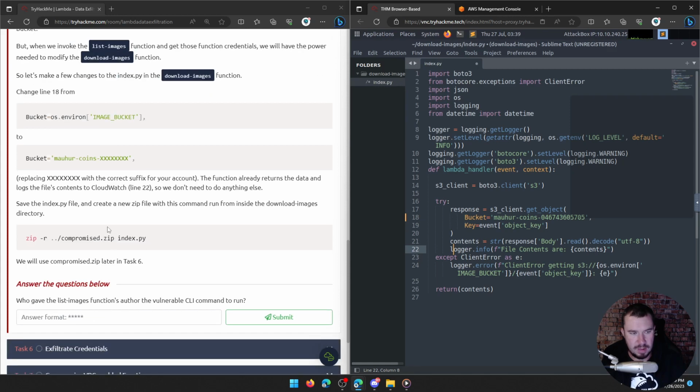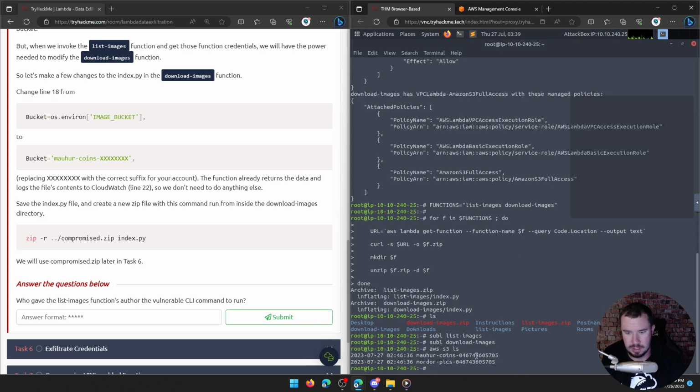Save the index.py file and create a new zip file with this command run from inside the download images directory. So let's go ahead and save that. And if we go back to our terminal, there we go. So save the index.py file and create a new zip file with this command. So cd download.